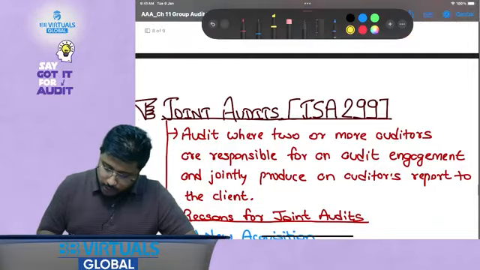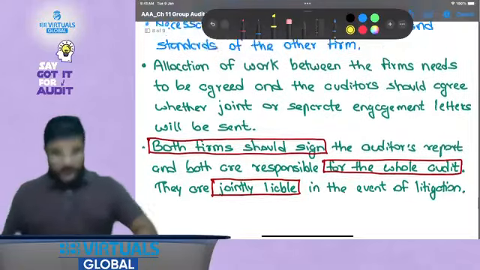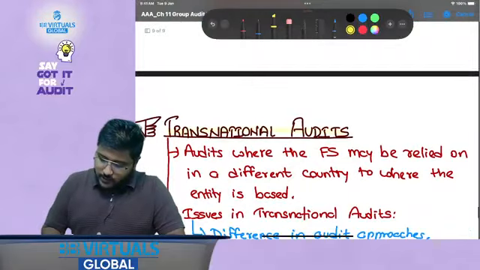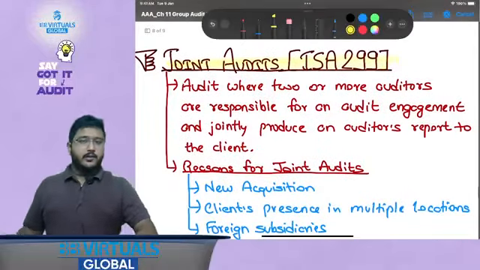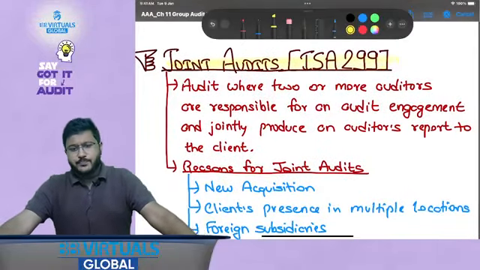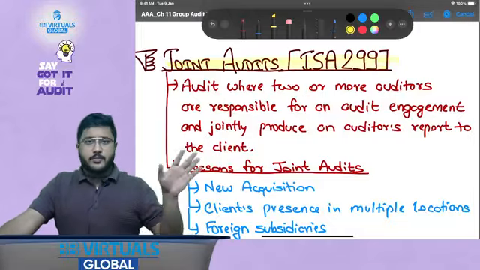Now joint audits. Now with this the group audit has come to an end. Now we are moving towards the last two topics. One is joint audits, another one is transnational audits. There is a separate standard, ISA 299, for joint audits, and then there is one topic which is transnational audits. Once we cover both of them, the entire chapter would be covered.